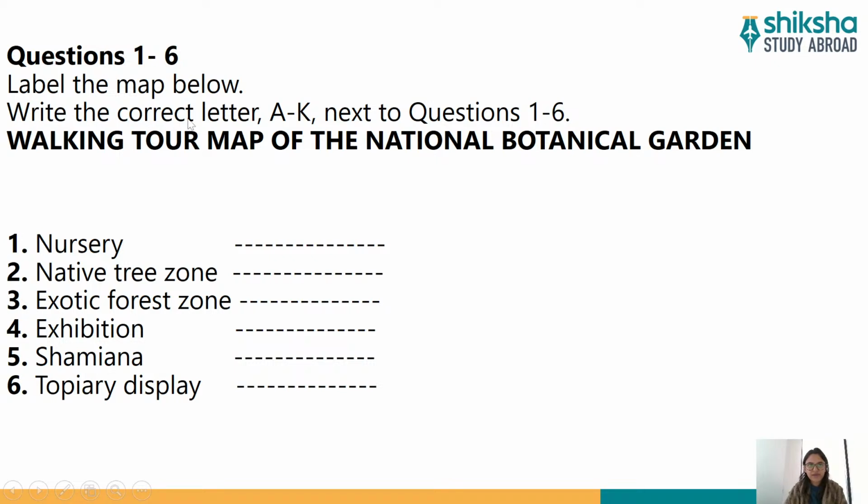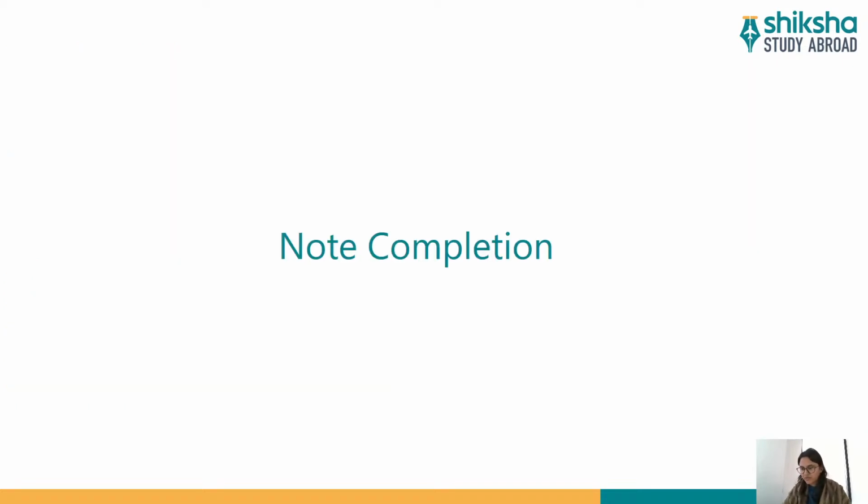For example, write the correct letters A to K next to questions 1 to 6. So in front of 1 to 6, you need to write 1, A, B, C, D, all of that. Okay. So you need to write the letters, not the words. Then walking tour of the National Botanical Garden. This is the heading or the subtitle of this particular question. So guys, this is how the map and plan kind of question will look.